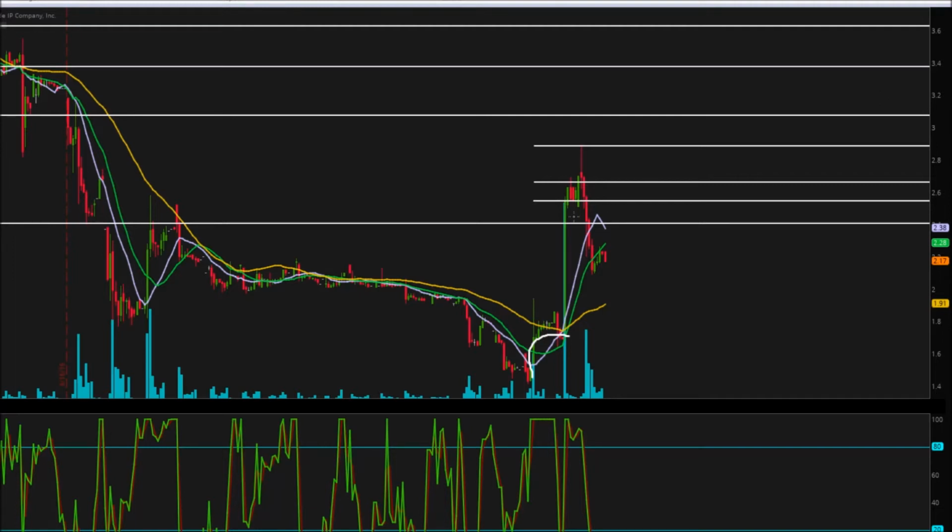So with all that out of the way, let's take a look at possibly some areas of support that we could find. The main pivot points that I have are going to be these white lines here on the chart. Let's take a look at these specifically. We're not going to cover these top ones since we're still quite a ways away from there, but let's go over the bottom three or so. So we have $2.40 right there. It's a pretty good one. The next one right above that, we got $2.55, and right above that we have another pivot point, that one being $2.67.